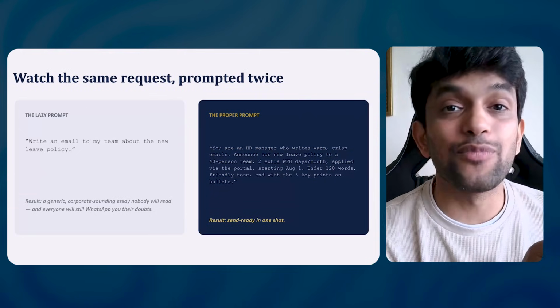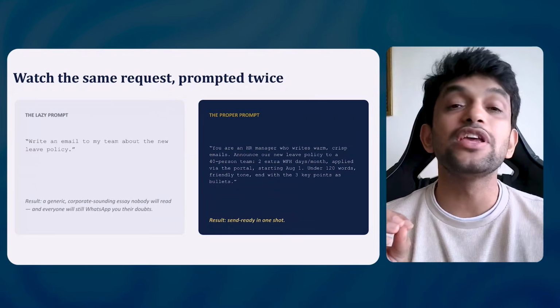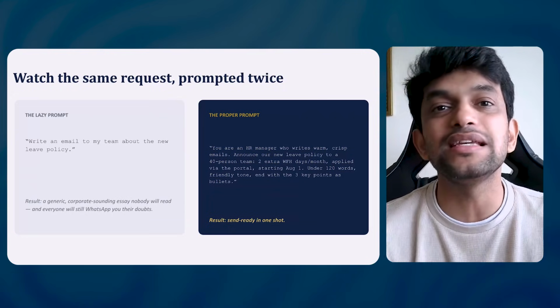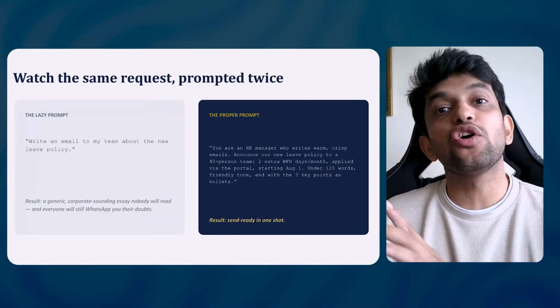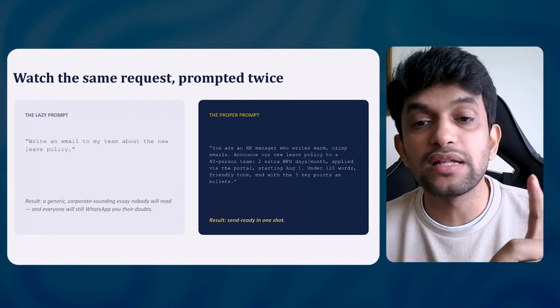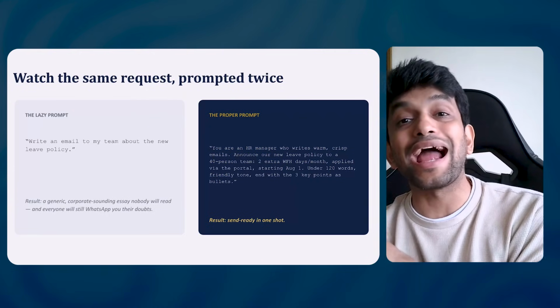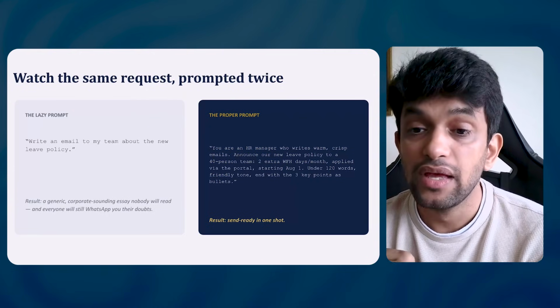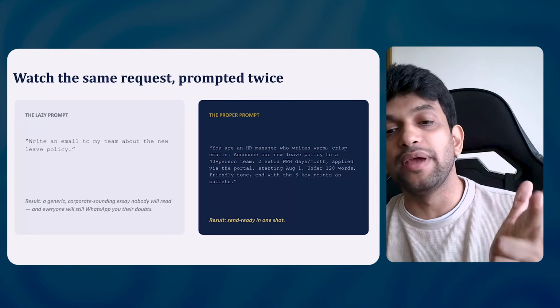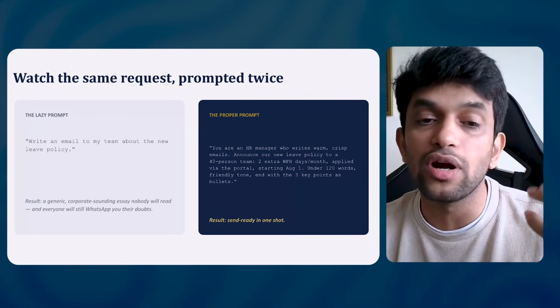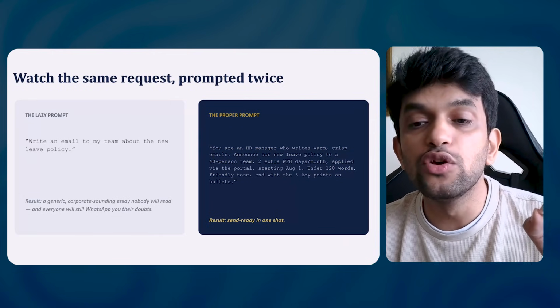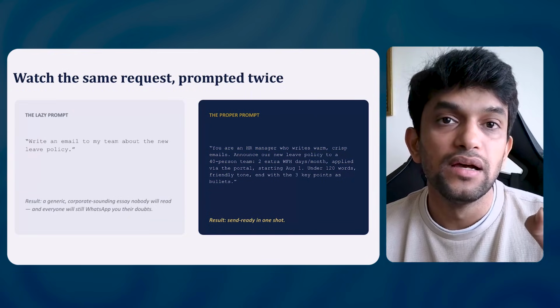One is a lazy prompt, meaning you are just giving it something very easy to write. You're not telling your intern more about it. Here, if you can see, I've told my intern to act like an HR manager. Write a warm, crisp email. What is the email about? Our new leave policy.